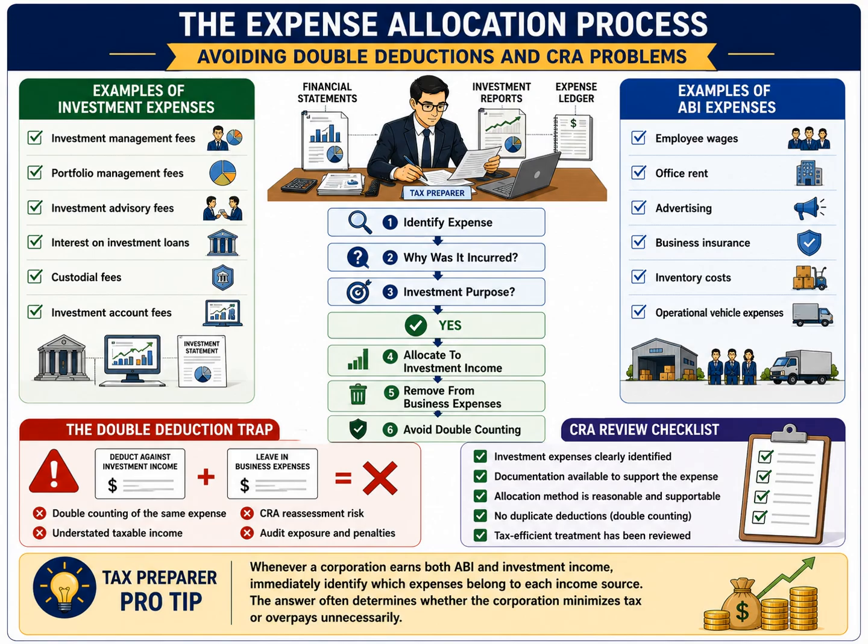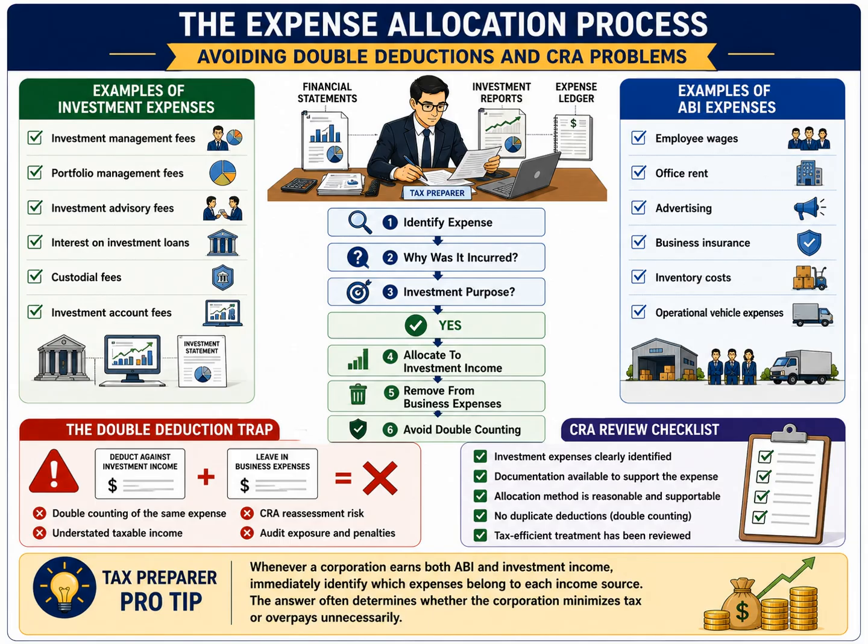On the left side of the slide, you can see examples of expenses that are typically associated with investment activities. These include investment management fees, portfolio management fees, investment advisory fees, interest on investment loans, custodial fees, and investment account fees. These expenses exist because the corporation owns investments and is attempting to earn investment income.